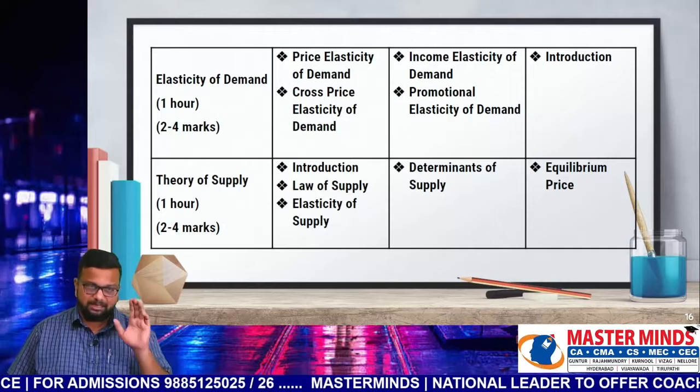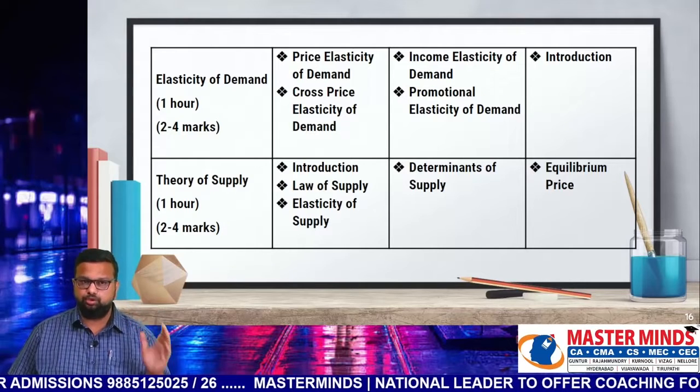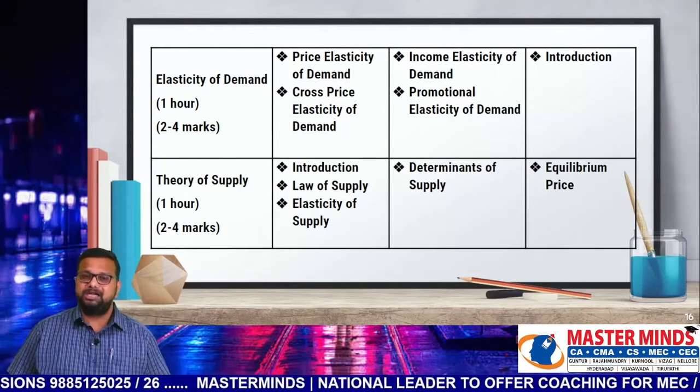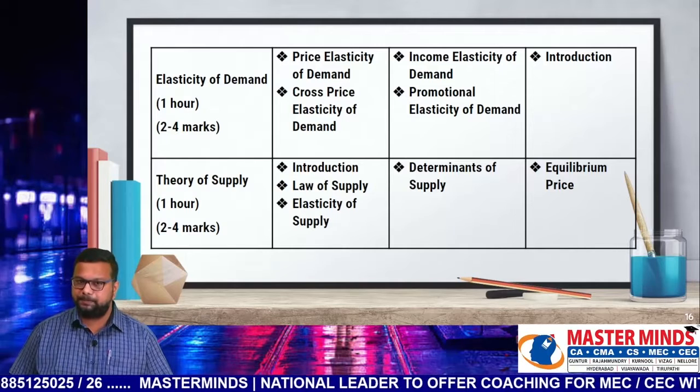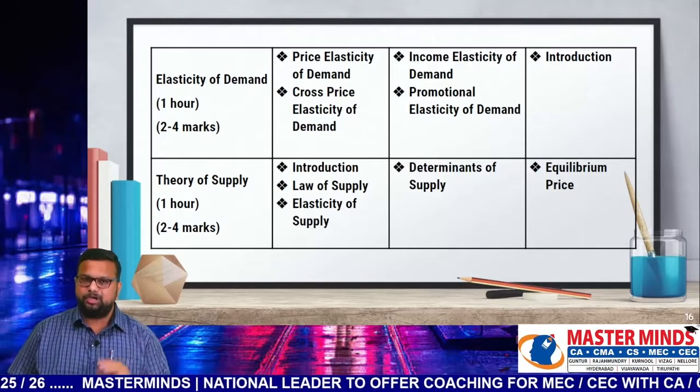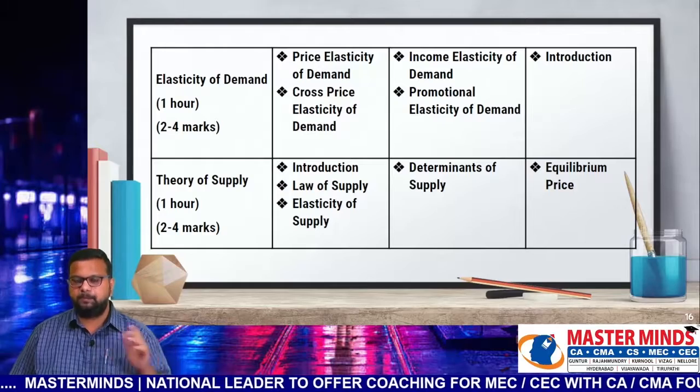Theory of supply. Time given for revision is 1 hour, with 2 to 4 marks weightage. First priority items are introduction, law of supply, and elasticity of supply. Determinants of supply are the second priority items, and equilibrium price is a third priority item.